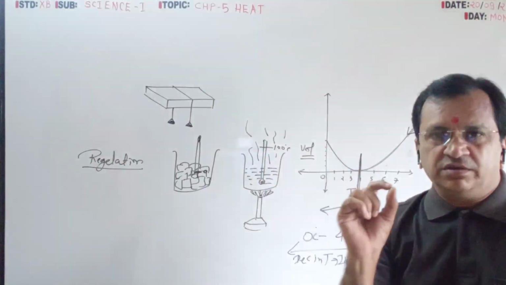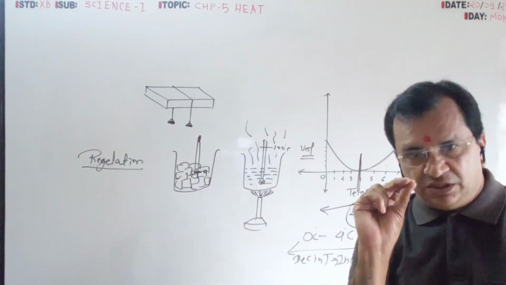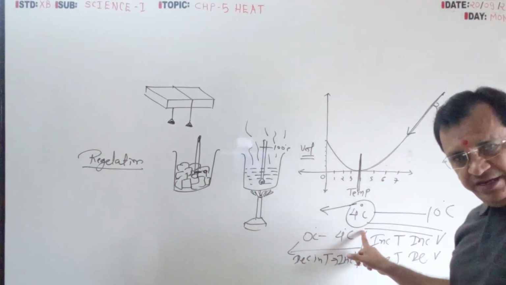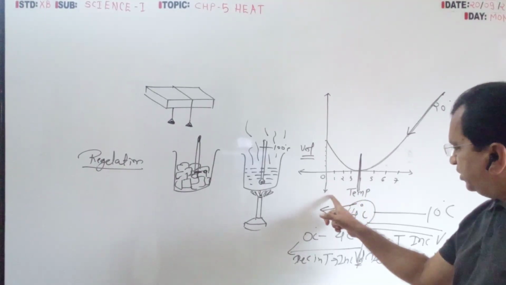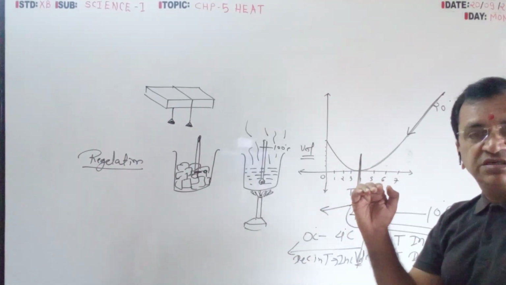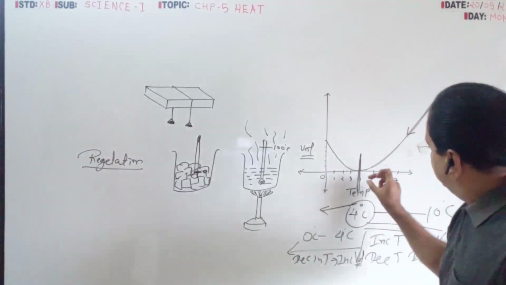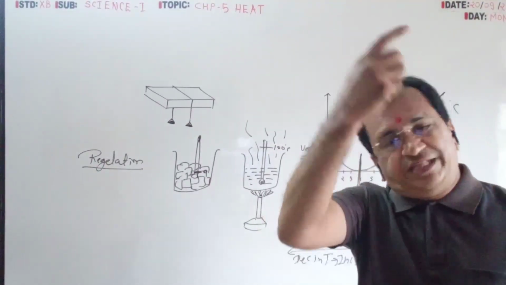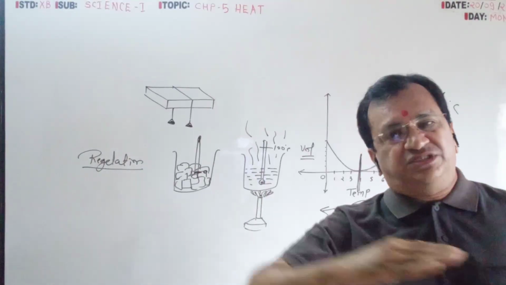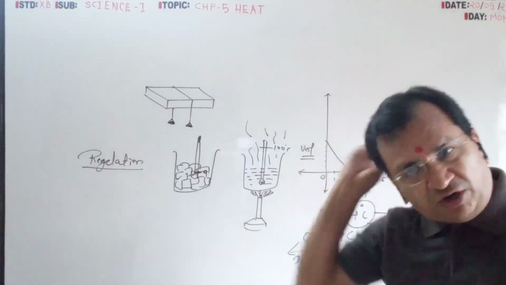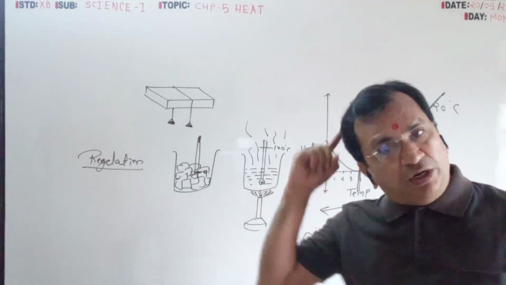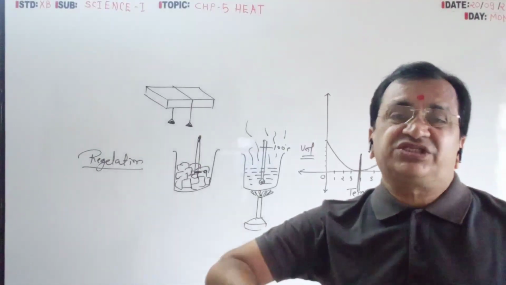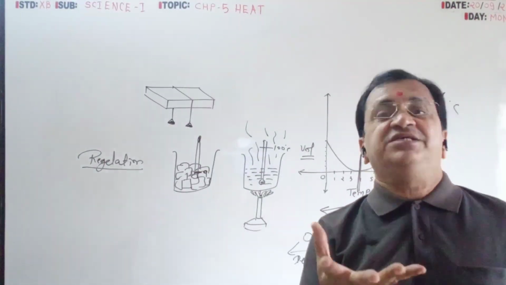From 10 to 4, decrease in temperature, decrease in volume. But after 4 degrees, 4, 3, 2, 1, 0, as the temperature decreases, the volume will start to increase instead of decreasing. That is against the rule that for solid, liquid, gas, decreasing the temperature decreases the volume. But among solid, liquid and gas, only water shows this property. Below 4 degrees, instead of decreasing, the volume increases.